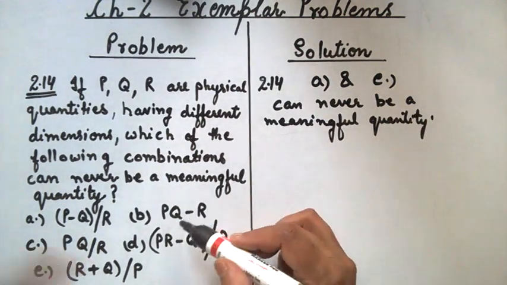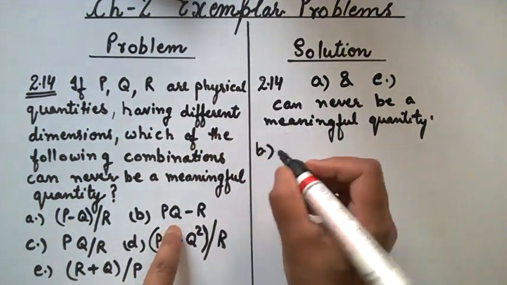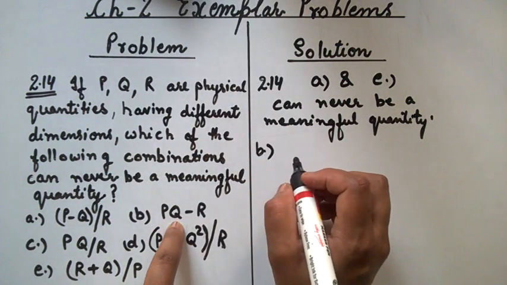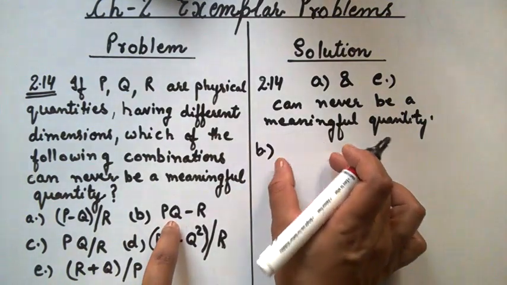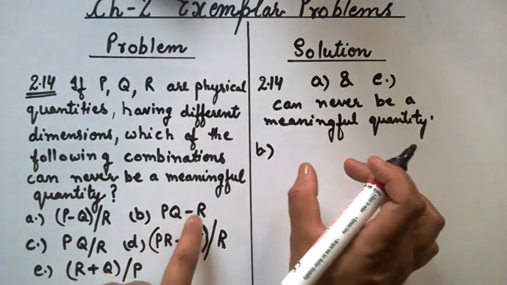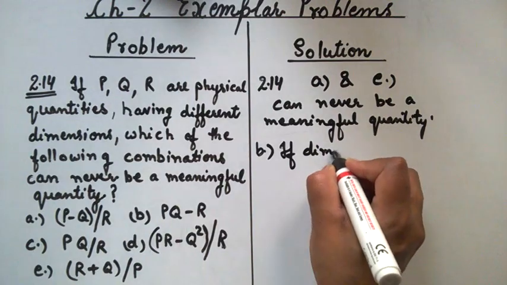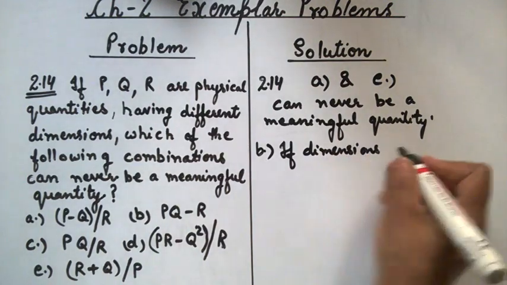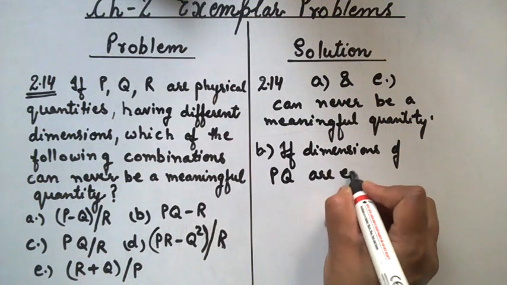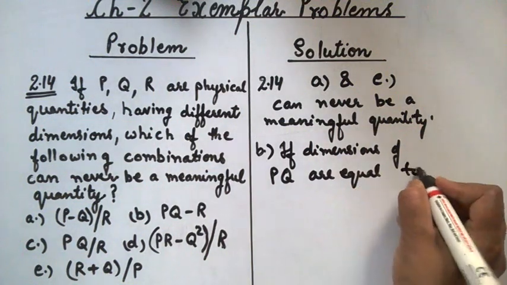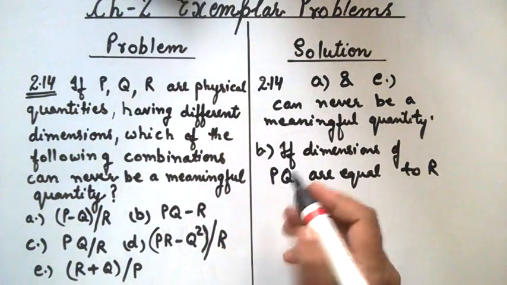And here PQ minus R, if only multiplication of PQ, and when we get the dimensions of PQ, it should be equal to the dimensions of R. If dimensions of PQ are equal to R, then it is a meaningful quantity, otherwise not.